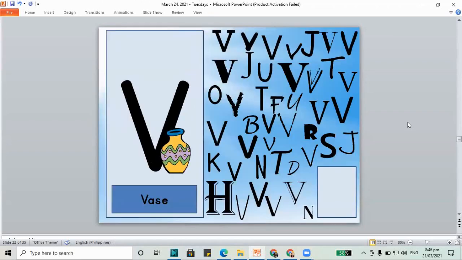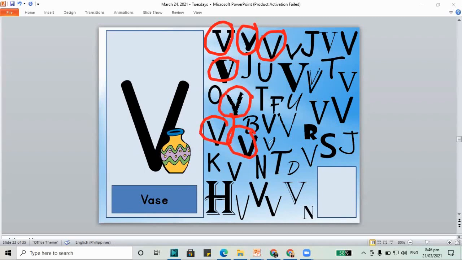Now let's see, we have to look for our letter V for the vase. Let's circle all the V's in our screen. Let's mark them and then we can count and put the number in the box. So this is capital letter V. Are there some more V's that we need to circle? Yes, there are a lot more of them on the screen. Let's try to look for all of our letter V's.